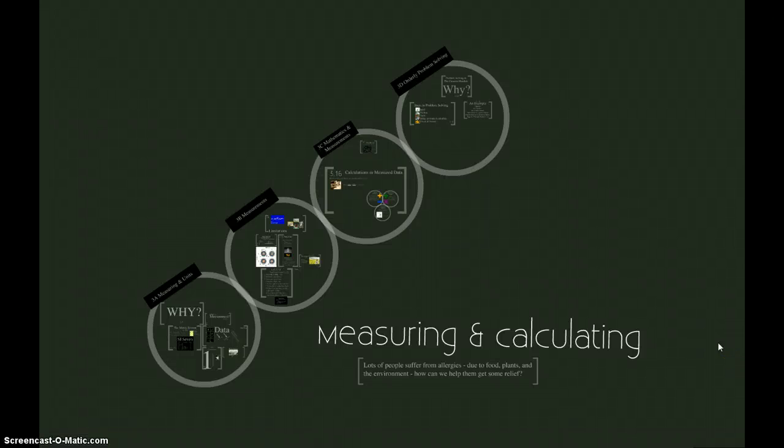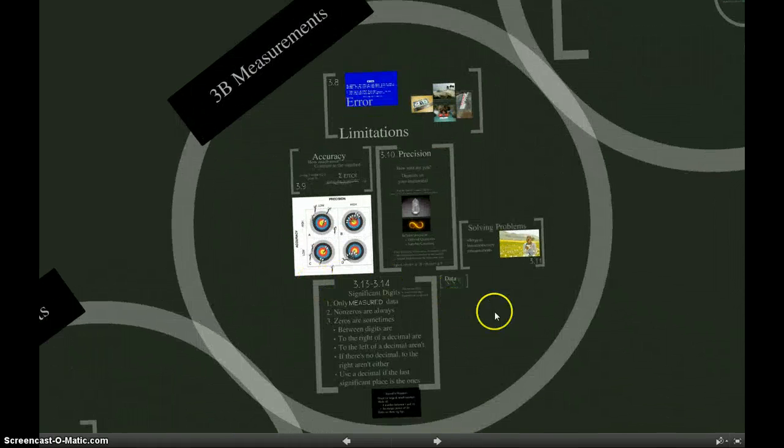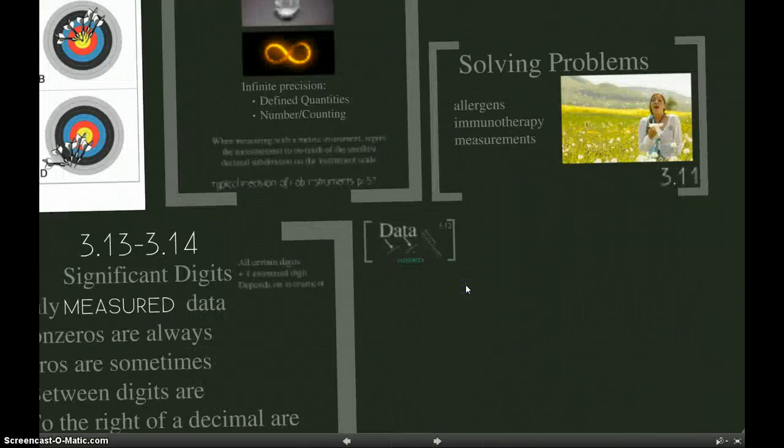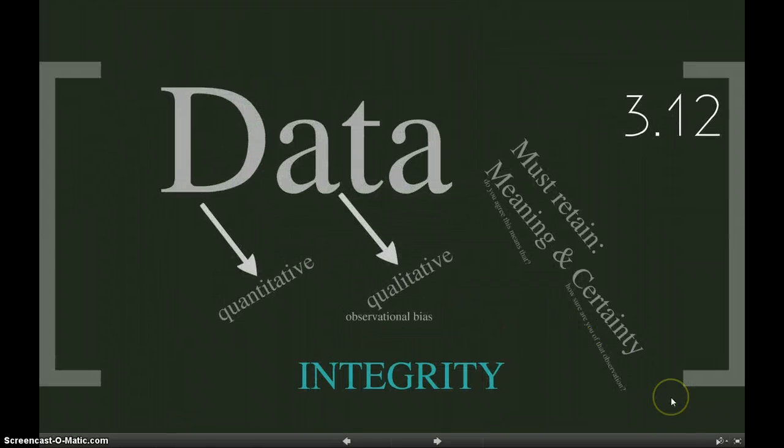All right, so we're back to talk about the second part of 3B and get into measurements, and specifically now significant digits. So we talked already about error, accuracy, and precision, and now we're going to talk about what significant digits are and why we need them. First, we want to review really quick, which we've done quite a bit, what data is.